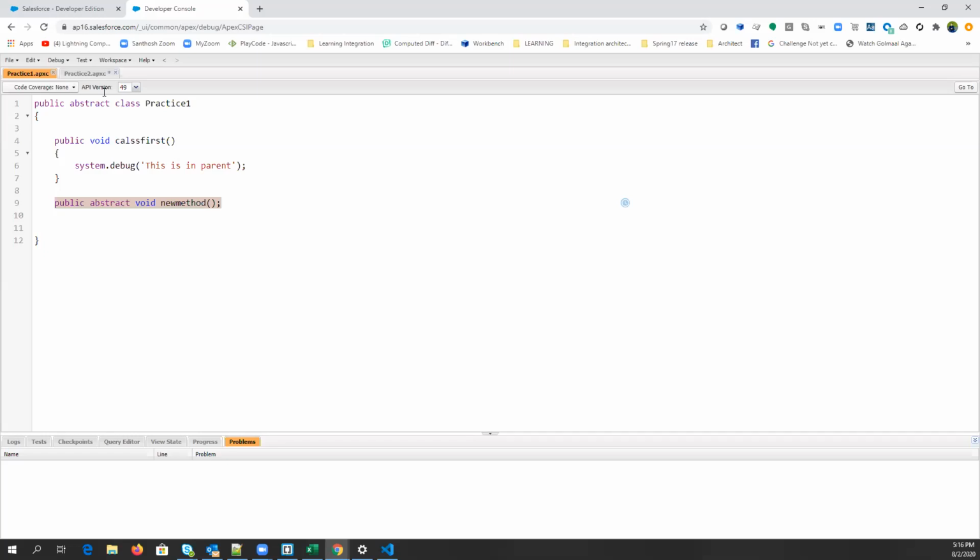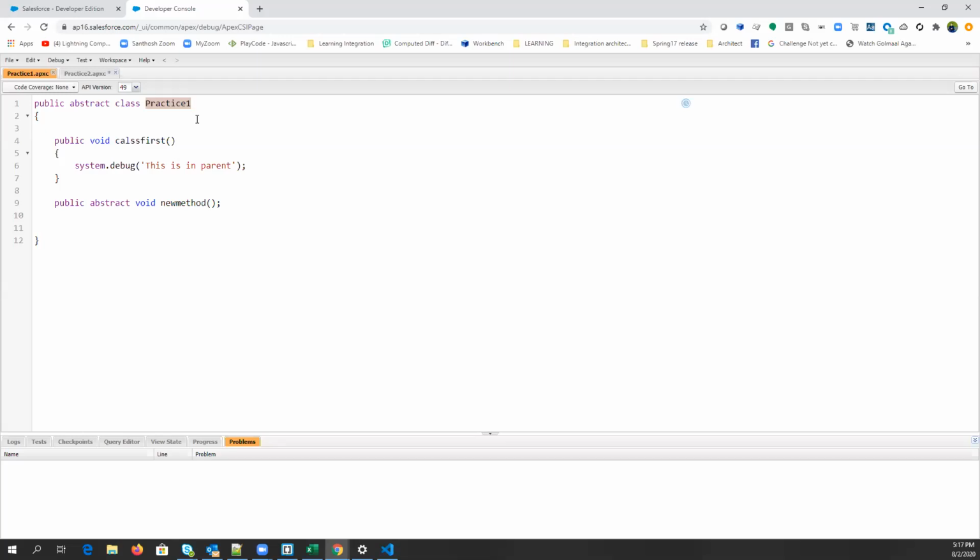So let's say if the compiler allows you to create an object of practice 1, if there is no restriction, then if you call that new method, what will it do? It will return basically nothing. Nothing, because it doesn't have any body, right? Then there is no sense in creating it, right?